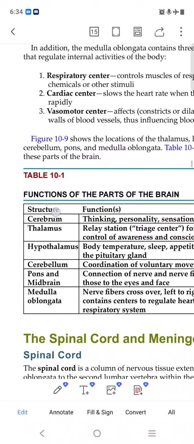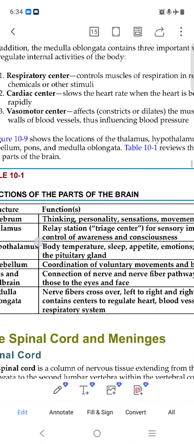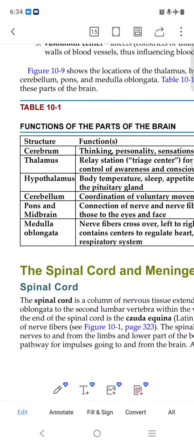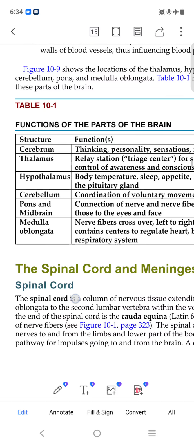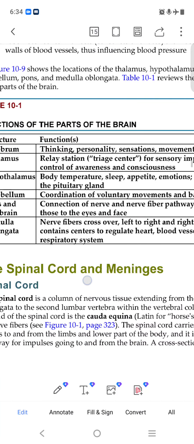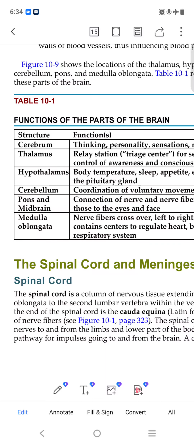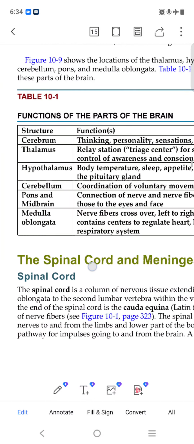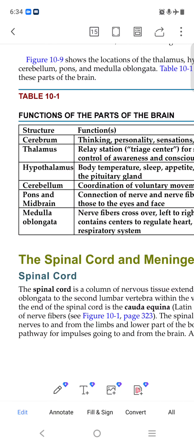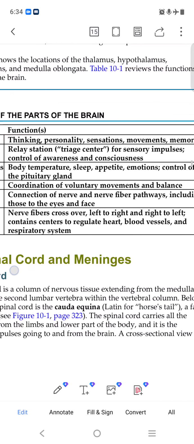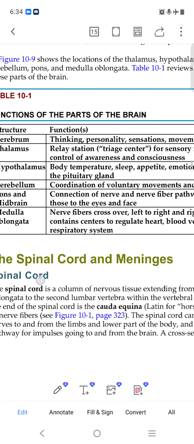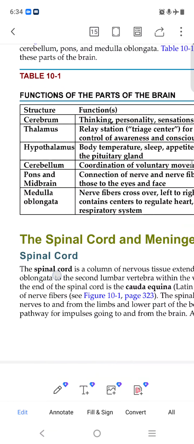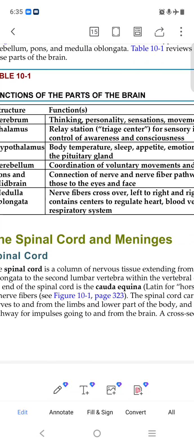Respiratory center, cardiac, vasomotor, we know all this, you can read it. Cerebrum: thinking, personality, sensation. Thalamus is a relay station for sensory impulses and controls awareness. Hypothalamus: body temperature and all these things. Cerebellum: coordination of voluntary movement and balance. Pons and midbrain connect the nerves and nerve fibers. Medulla oblongata: nerve fibers cross over from left to right and right to left.